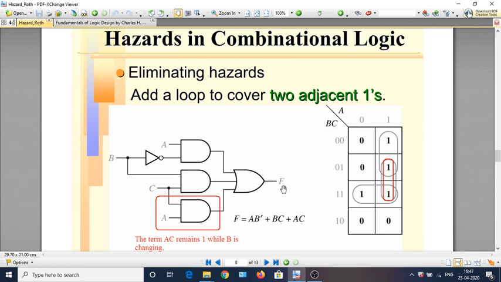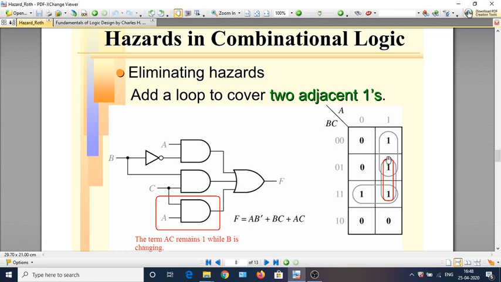So we have to produce the term AC and introduce it to produce the F. If you do that, we will see that logically the value of the variable F is not altered, because what you are doing in the K-map is adding a redundant coverage. Normally, when you derive the reduced form of a K-map, we will not include redundant coverages, but that may introduce hazards.